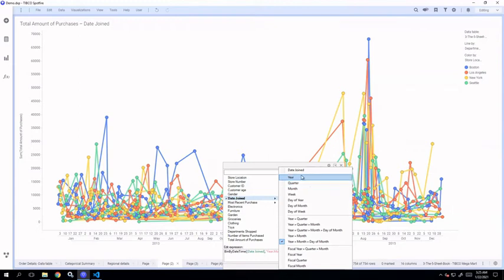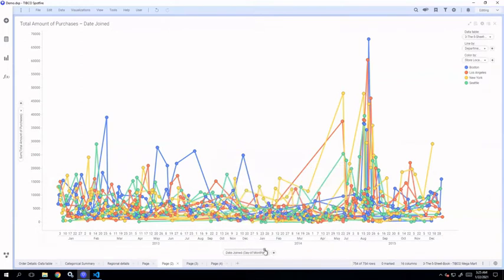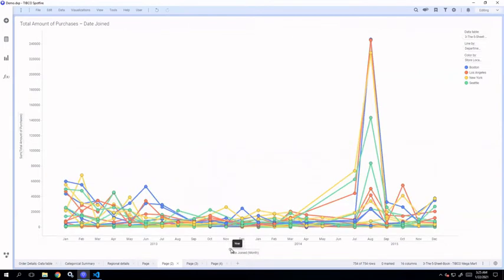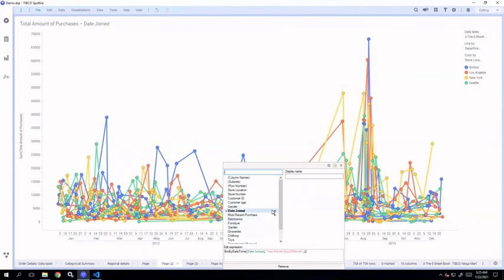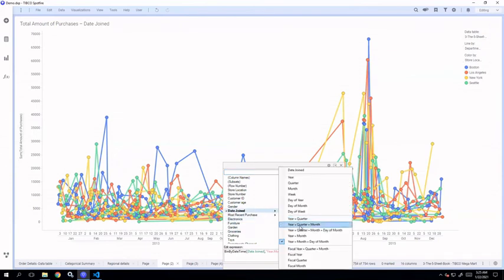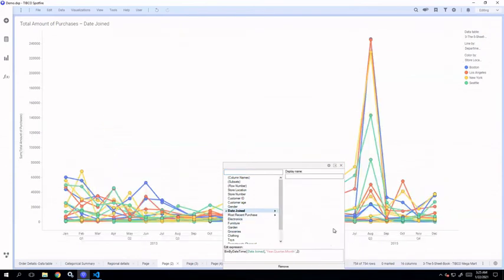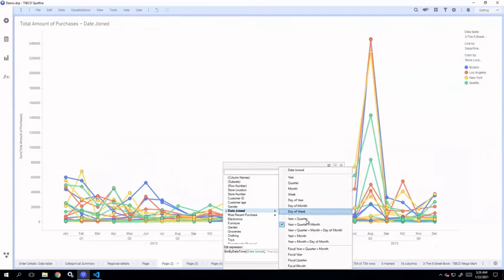You have single options like year, quarter, month, week, day of year, day of month, day of week, or you have hierarchies, where they are displayed like this with a scroll bar. So you can move from day of month to month and from month to year, like that. You have different hierarchies that you can select: year, year, quarter, month, year, quarter, day, month, and day of month, like that.